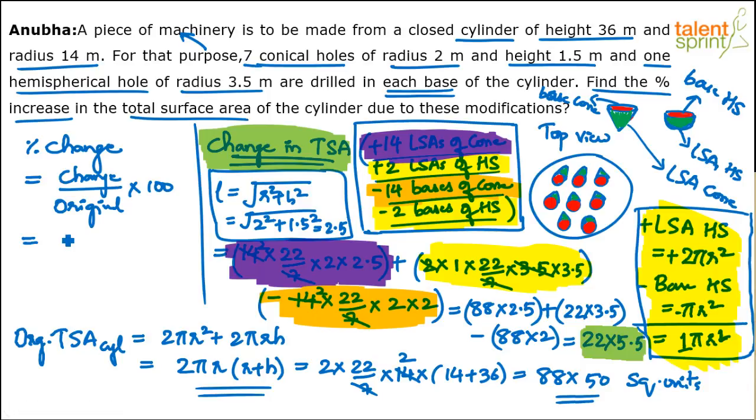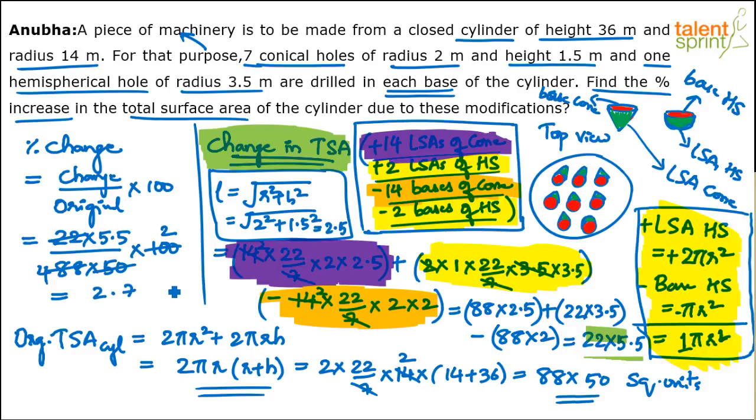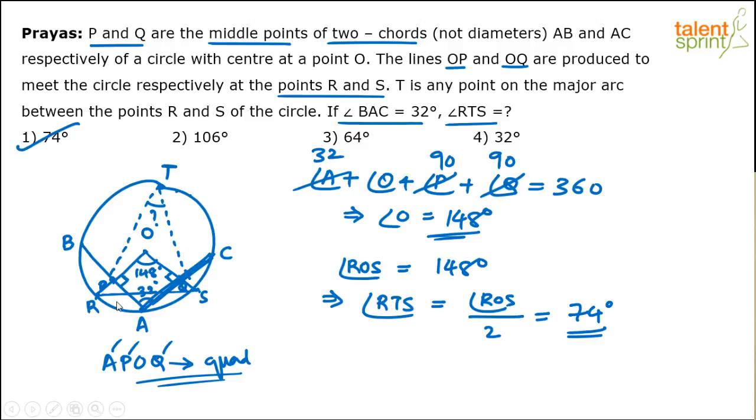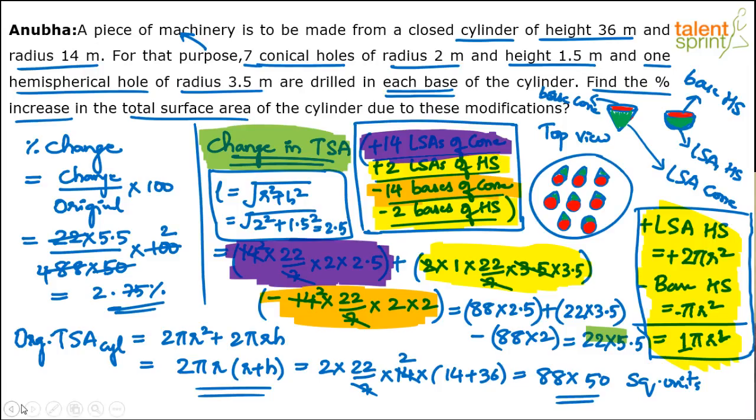So what happens? 22 into 5.5 is the change, divided by the total, which is 88 into 50 into 100. So this goes 4 times. And this will be like 2 times 5.5 into 2, 11 by 4, or 5.5 by 2. 5.5 by 2 is 2.75. 2.75 percent, right? Yes. So the final change is going to be 2.75%.